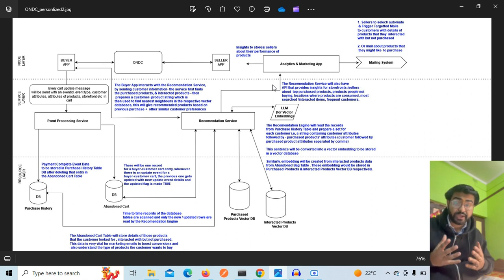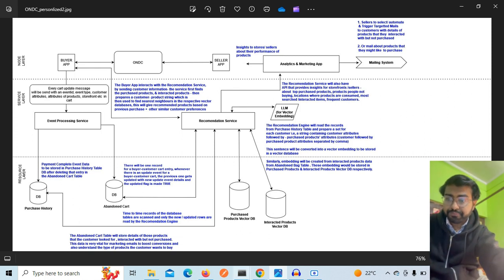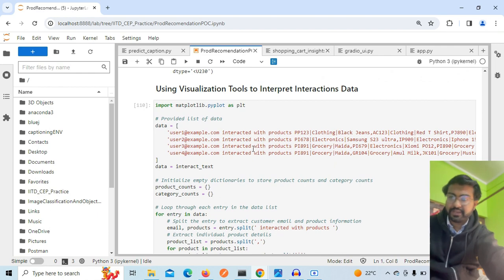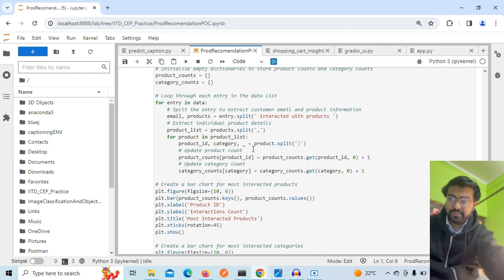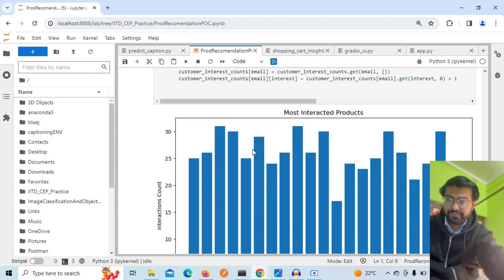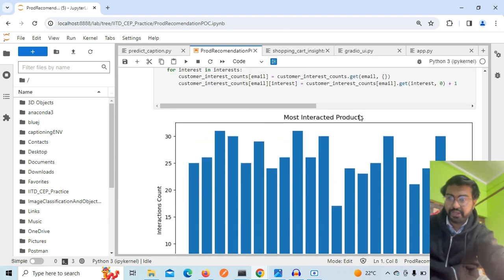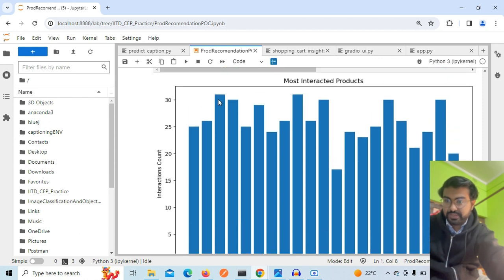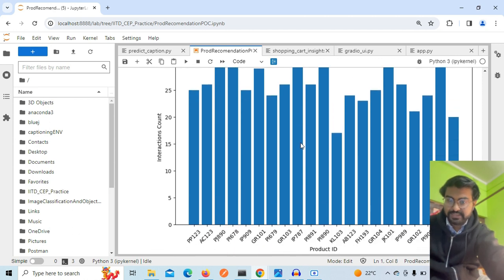They can plan accordingly. So the whole decision making process would benefit from this tool. Now for that, in the notebook, I have used some basic PyPlot and Seaborn (sns) to get the visualization, like what are the most interacted products by the customer. So I see this is the most interacted product, and we can get insights from that.